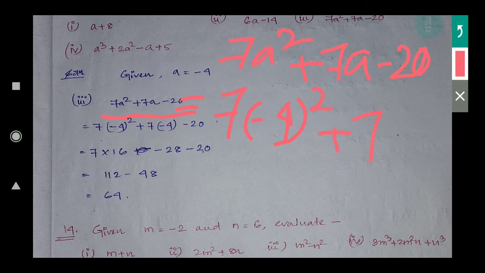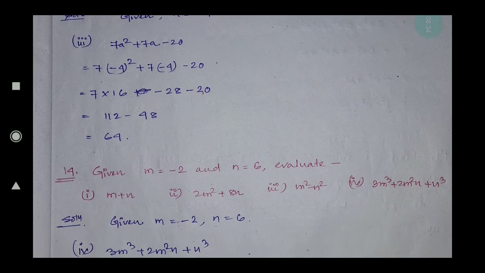Then 7, a value is how much? Minus 4. After that minus 20. So 7 into 16, minus 4 square, negative power even, then it is positive, so plus 16. 7 4s are 28, minus plus, so minus 28 minus 20. After that simplification.